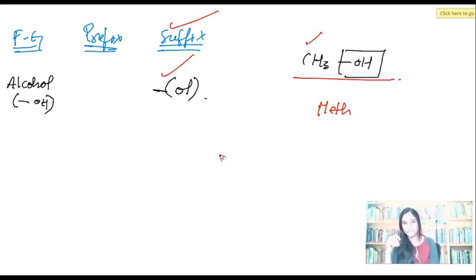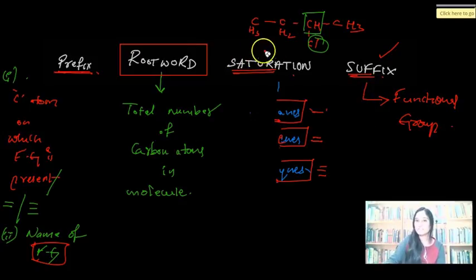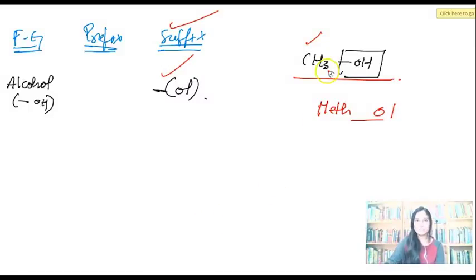Does the suffix come at the beginning of the name? At the starting of the name or something? Where does it come? At the end of the name. So, at the end of this name, OL, "ol". Then what is this? Methol? It's not methol. Let me take you back. What is there before the suffix? You have saturation. What is saturation? The type of bonds present. You have to choose ane, ene or yne, one among these 3 based on what type of bonds you have. So now CH3 obviously has all single bonds.